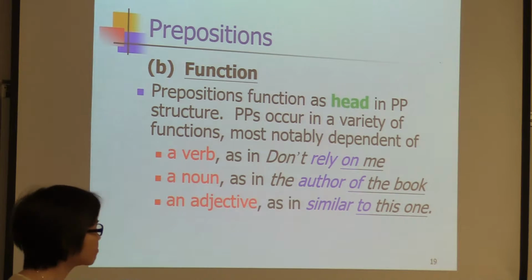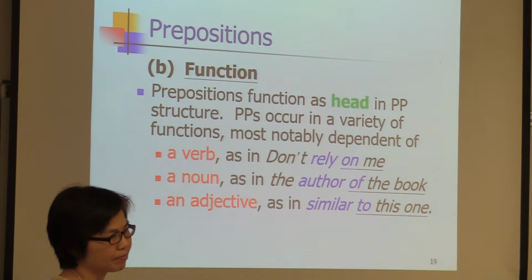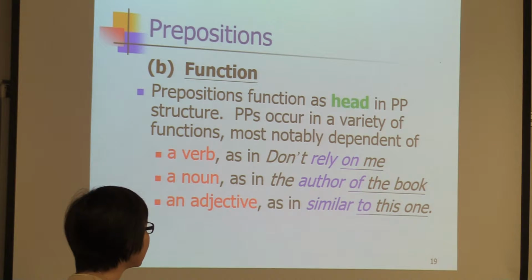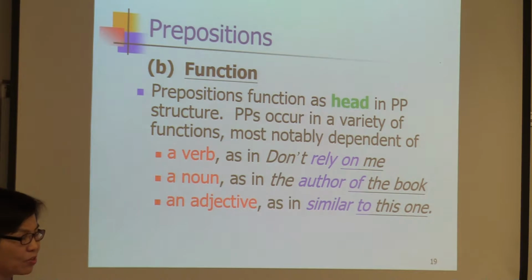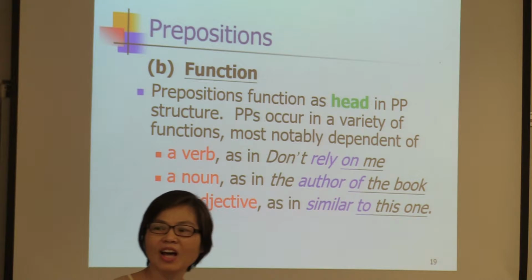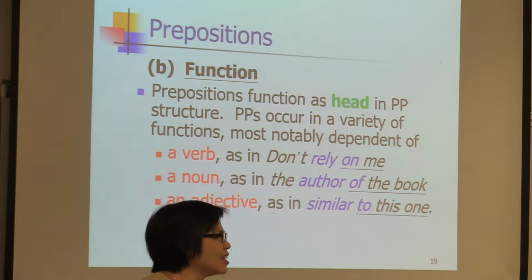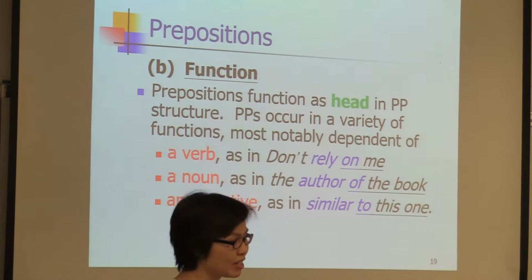Actually, for the first sentence, don't rely on me. For the whole sentence, is it a verb phrase? In this one, don't rely is the verb phrase. Then how about on me? You can't just say don't rely, right? Don't rely on me. So on me is a kind of complement as well.